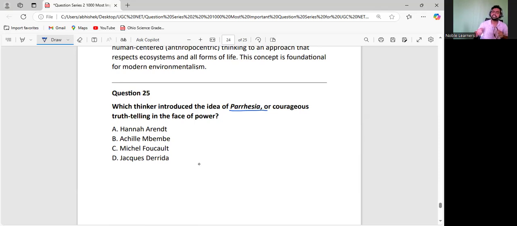But being courageous, standing up, going in front and trying to challenge the government, this is what parrhesia is all about. Despite knowing the fact that if you're going to challenge the power, you would be in trouble, still, just for the sake of the democracy, just for the sake of the betterment of the society, you have to take that challenge. You have to have some guts. So this is what parrhesia means. This is given by Michel Foucault.